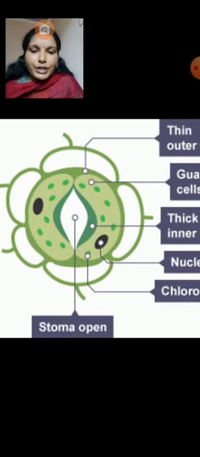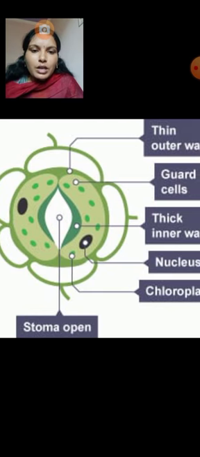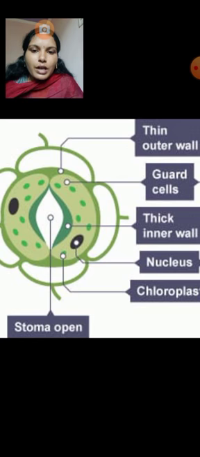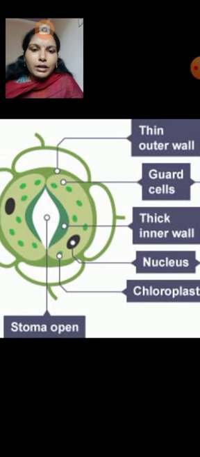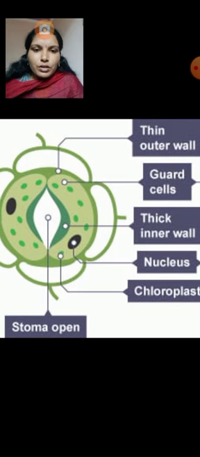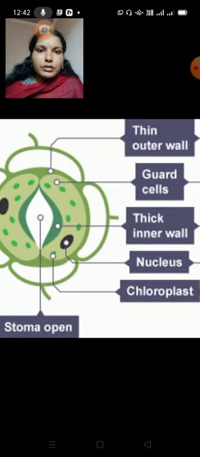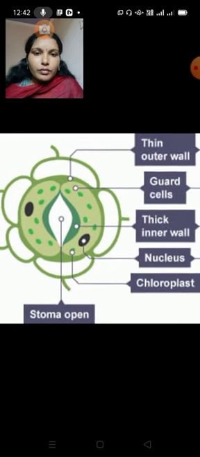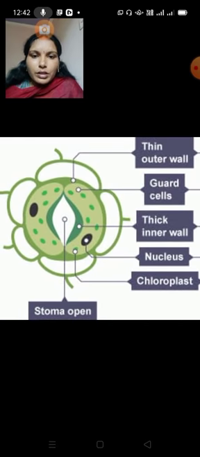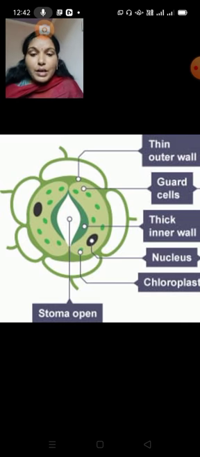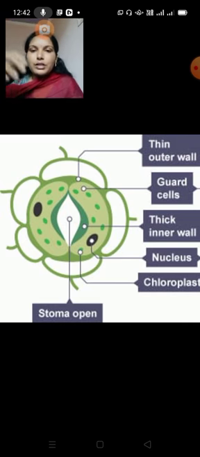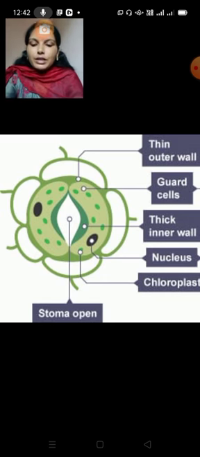The guard cells are bean shaped in dicots and dumbbell shaped in monocots. The guard cells contain chloroplast and nucleus, and the stoma wall is also thick on the inner side and thin on the outer side. These are the guard cells, and next the subsidiary cells. The stomata are present on the epidermal surfaces.